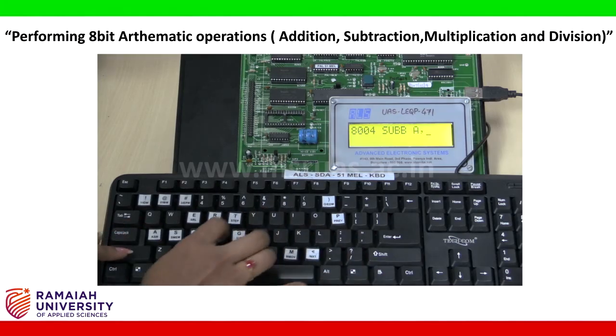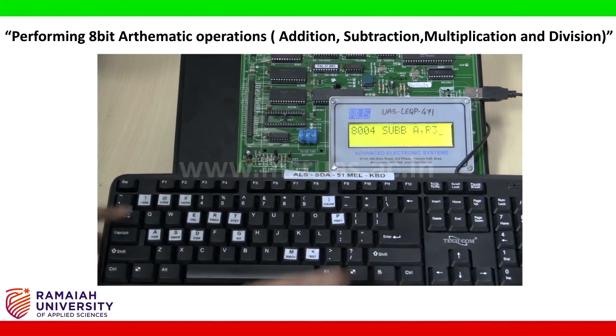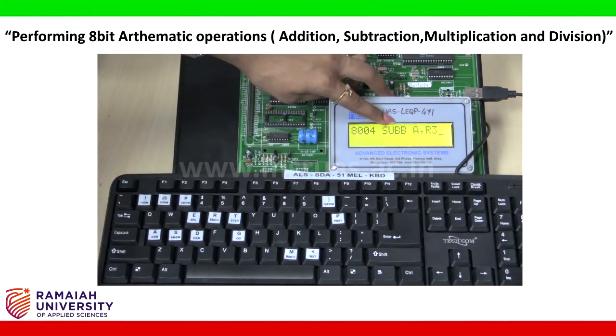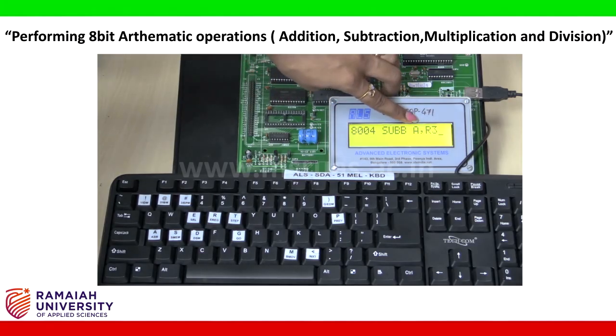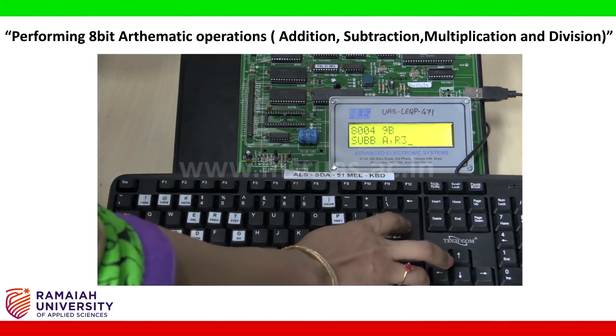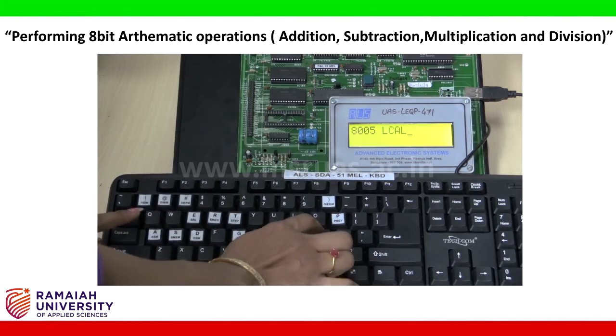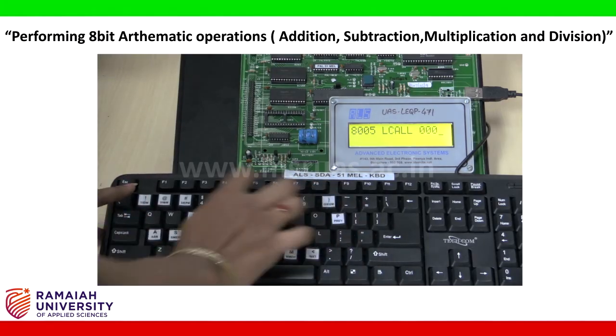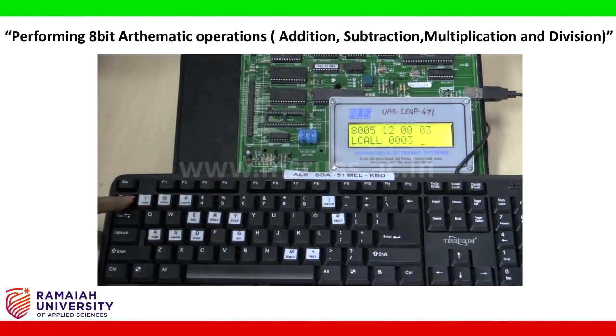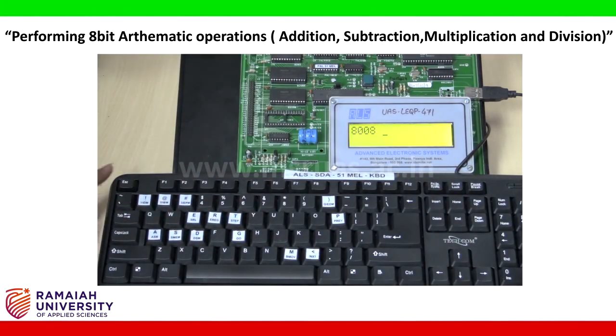Then give the command SUBB A, R3. So this command is subtract with borrow. In 8051 there is no instruction like just subtract. So along with the borrow, the command will be SUBB, and always the destination should be your accumulator, so that the result will be stored in your accumulator for addition as well as subtraction. Then give enter. Once this is done, again give LCALL 0003. Give enter.